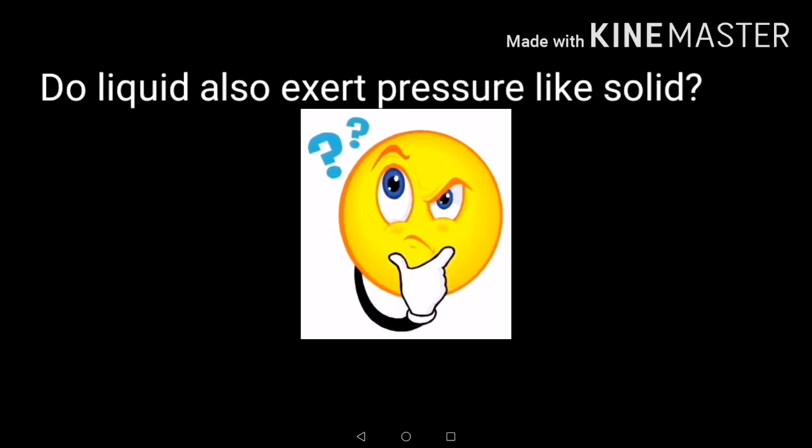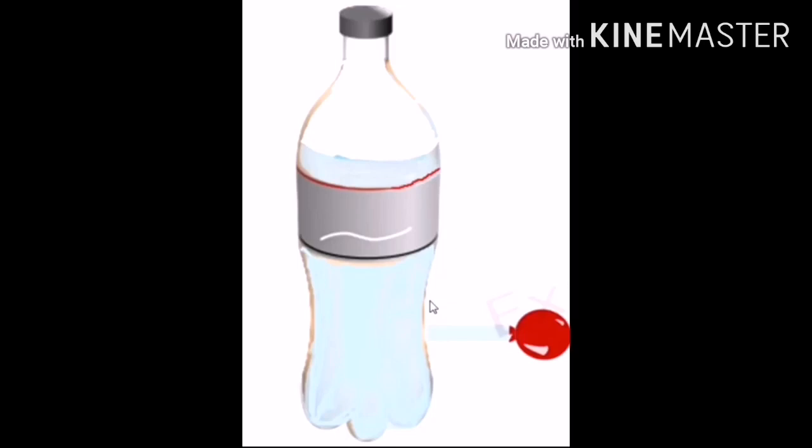Students, what do we do for this purpose? You take a bottle and make a hole somewhere near this position, and you attach a tube at this position. Then you fix a balloon to the mouth of the tube. How will you attach the tube?